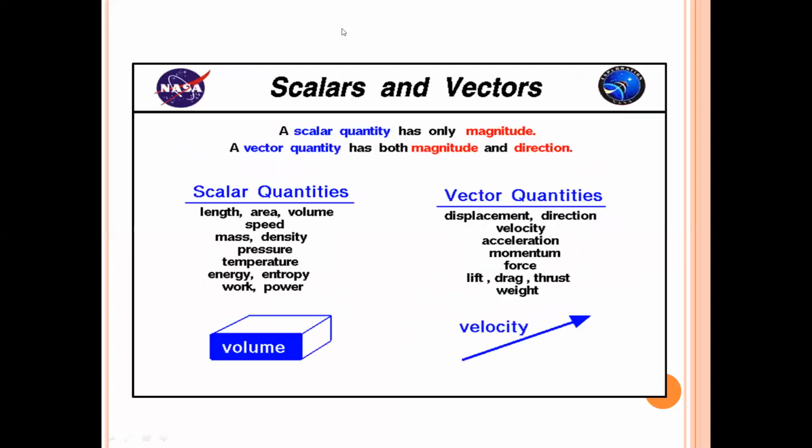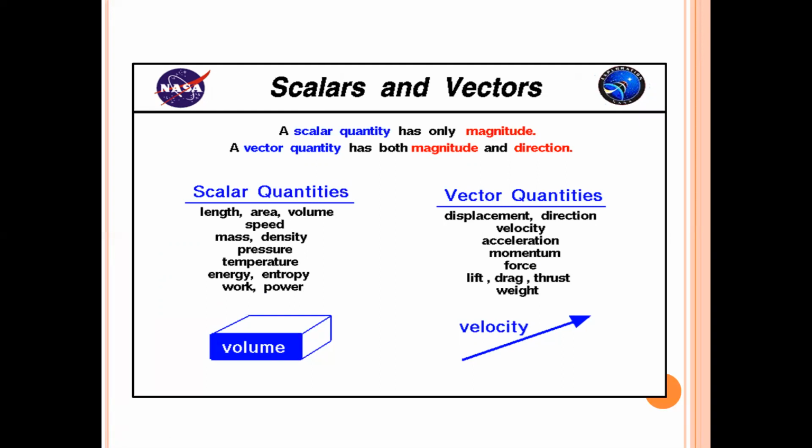Moving to the next slide, scalar and vector. A scalar quantity has magnitude, a vector quantity has both magnitude and direction. The scalar quantities: length, area, volume, speed, mass, density, pressure, temperature, energy, entropy, work, power. In class 9, most of these terms are there which you have to go through, so you must know about the scalar quantities.